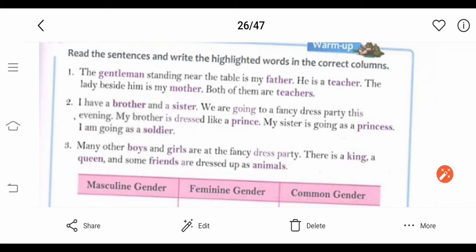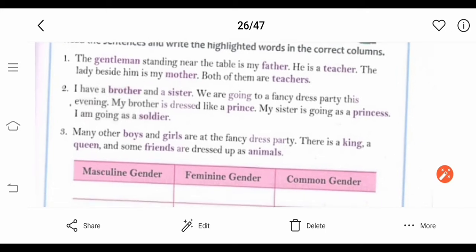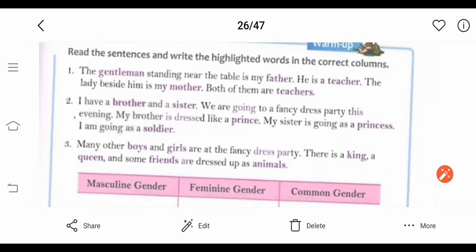The first one is: The gentleman standing near the table is my father. In this, gentleman is the highlighted word and this is masculine gender. So we will write it here in the masculine gender column. The next one is father. Father is also masculine gender. We will write it in the masculine gender column.